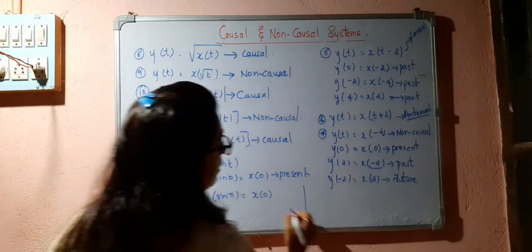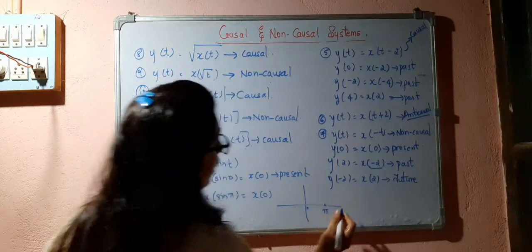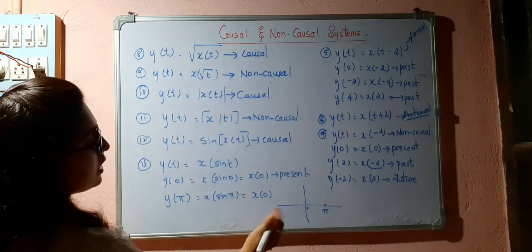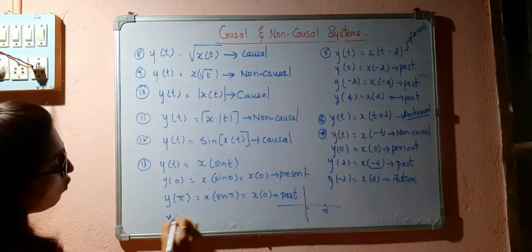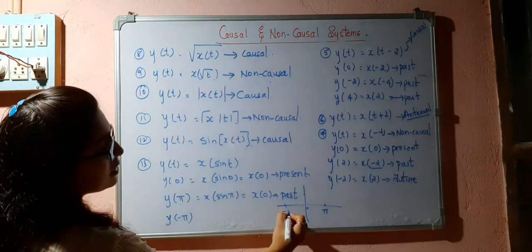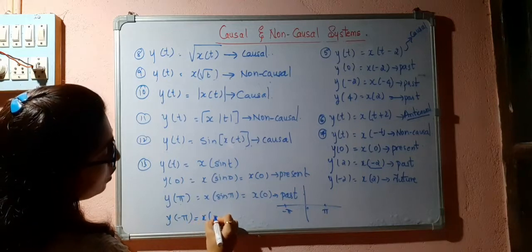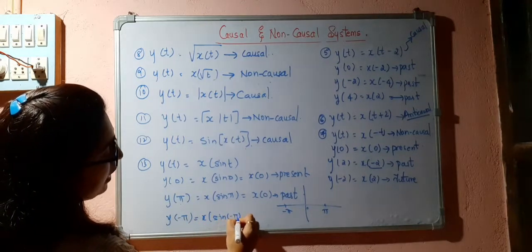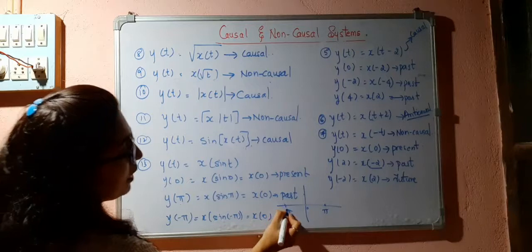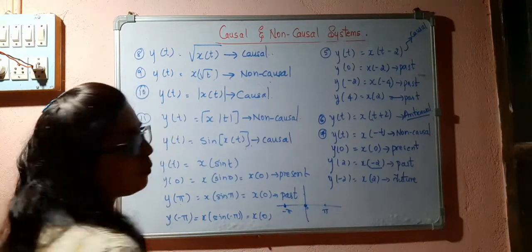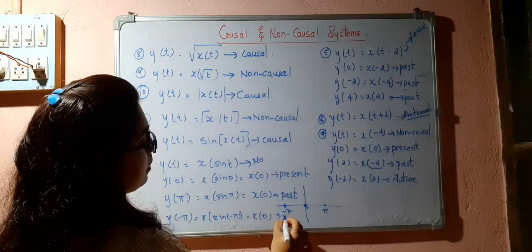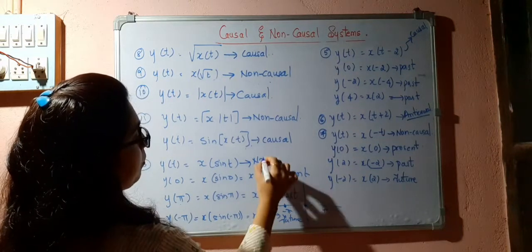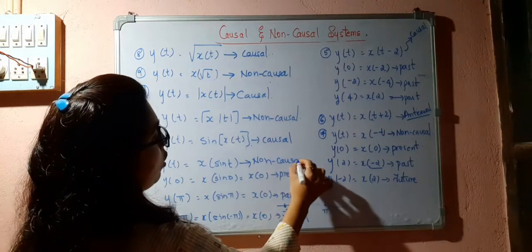So pi is somewhere here, but it is depending upon 0, so it is depending upon the past. y of minus pi, that means x of sine of minus pi, that is x of 0. But now at this value it is depending upon 0. So this becomes non-causal system since it is depending upon the future. This is non-causal.